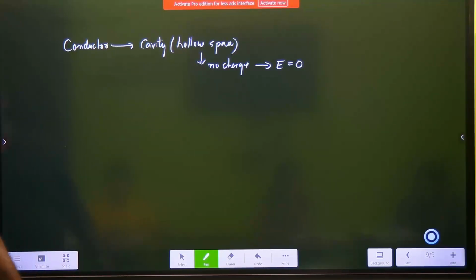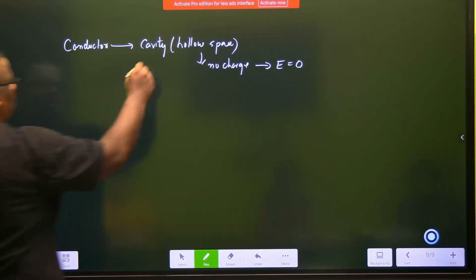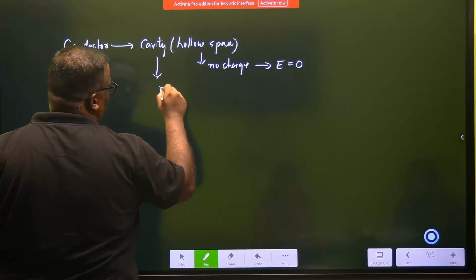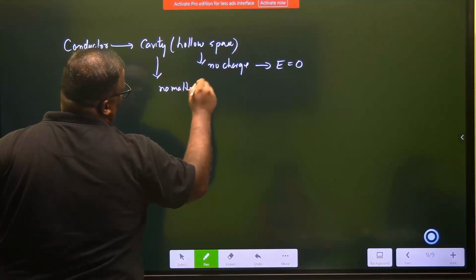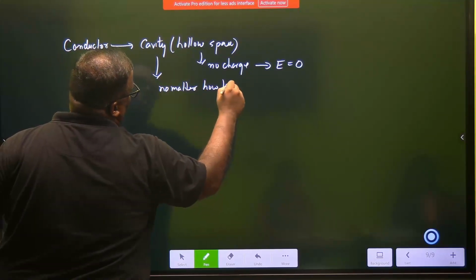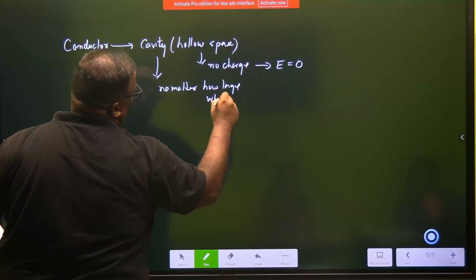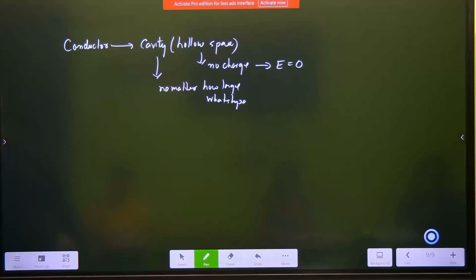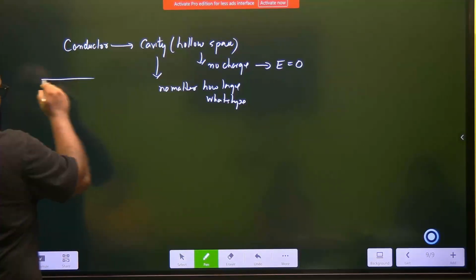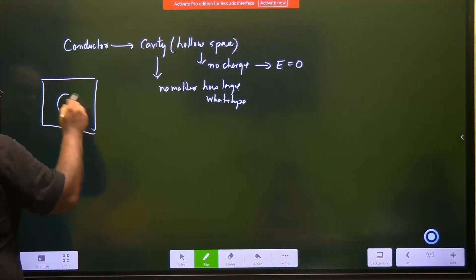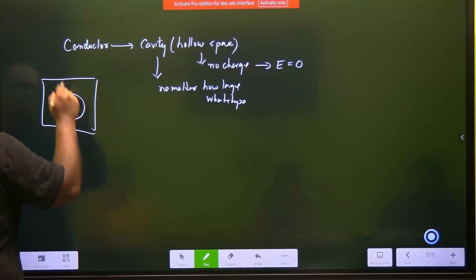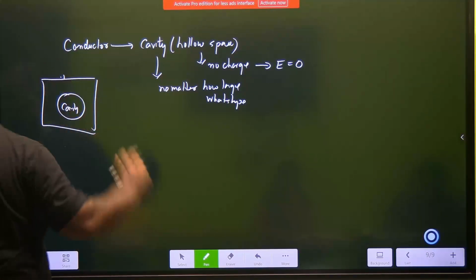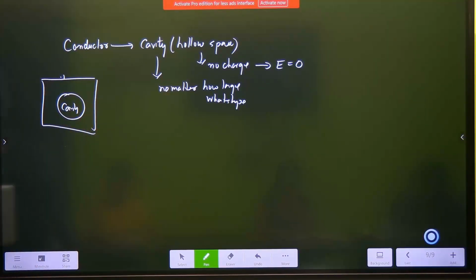So it means no matter how large the cavity is, what shape, how much charge is on the conductor. So this is my conductor, and this is the cavity. Whether you have any shape, any charge, how much is on the conductor.